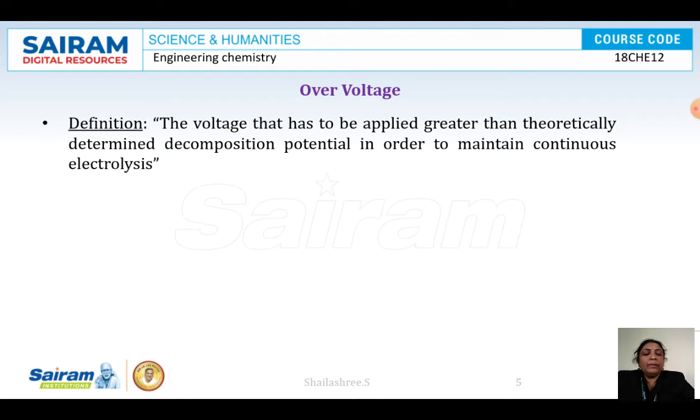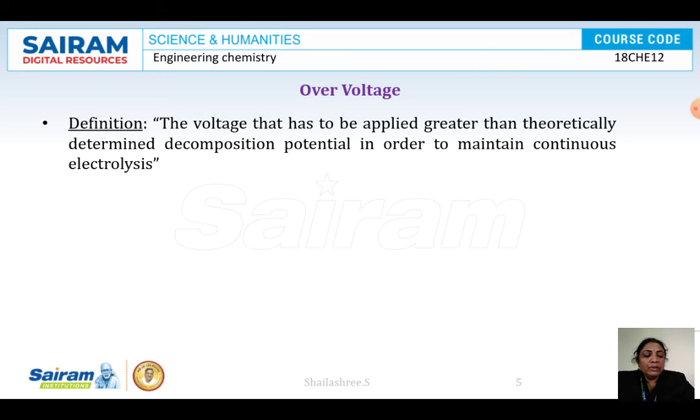If you apply 1.23 volts to carry out the electrolysis of two platinum electrodes in H2SO4, what happens? Electrolysis is not taking place; it started and stopped immediately.